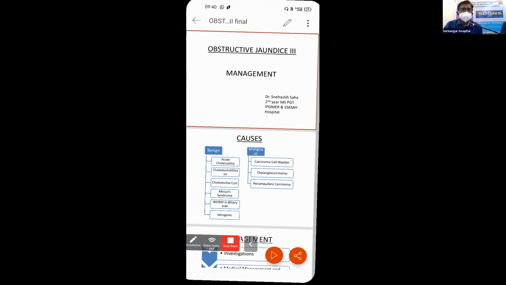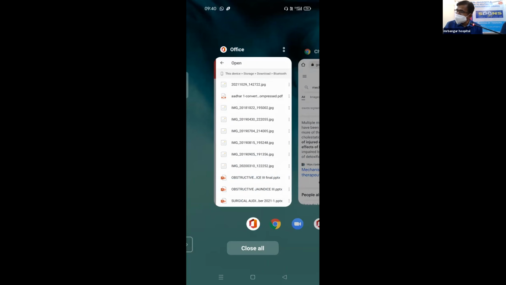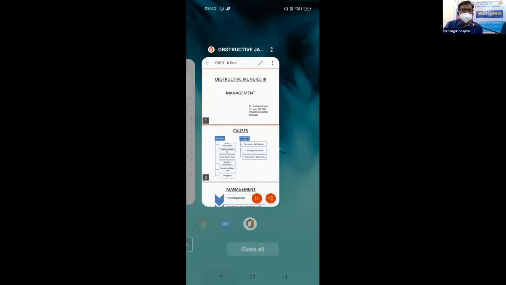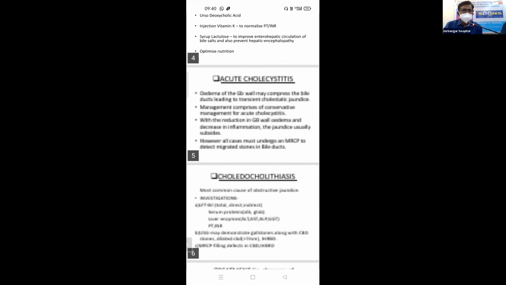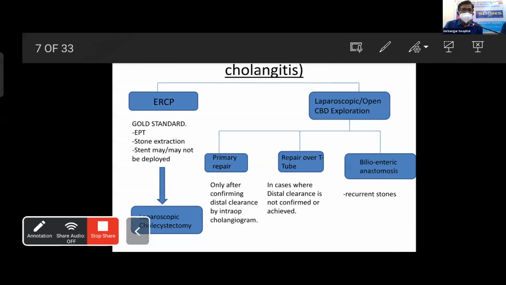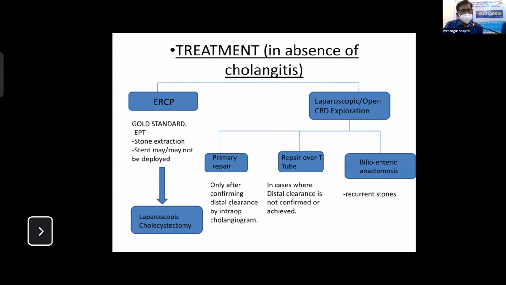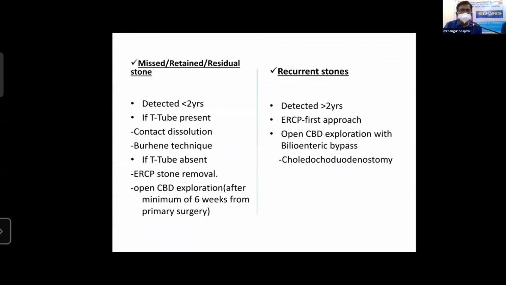Thank you, sir. Okay, Snehashish, you have given an overview of management of different situations of obstructive jaundice. Adequately covered. But once you go to the CBD stone, you said if ERCP fails, next is open, but always keep a possibility of laparoscopic. Yes, sir. If ERCP fails, it's either laparoscopic. You just said only open, but it's now a feasible option. Yes, okay, will approach with CBD exploration. Otherwise, you have covered this topic very well.